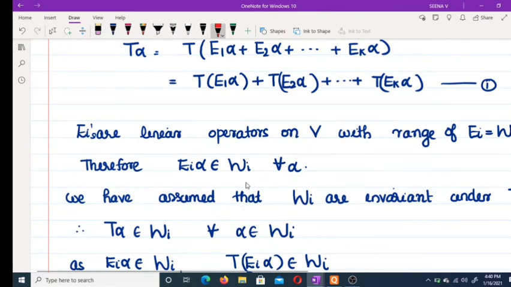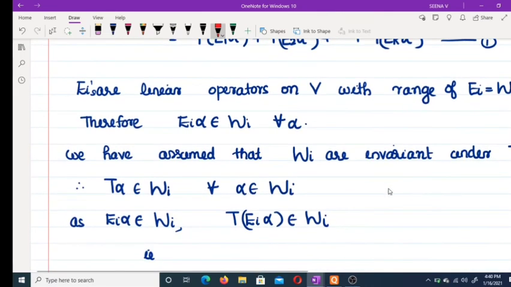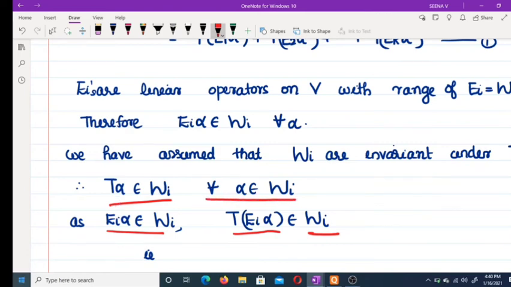But we assume that Wi is invariant under T, so T Ei alpha must belong to Wi.